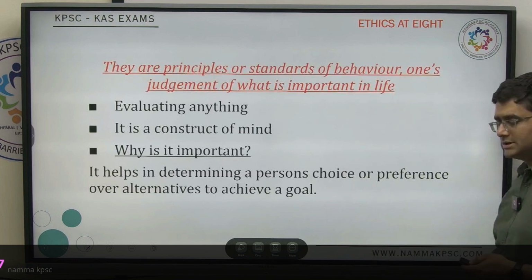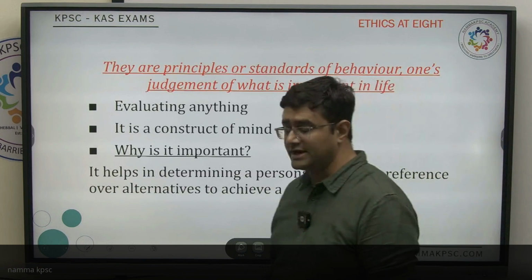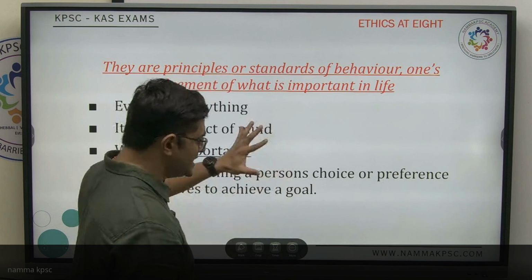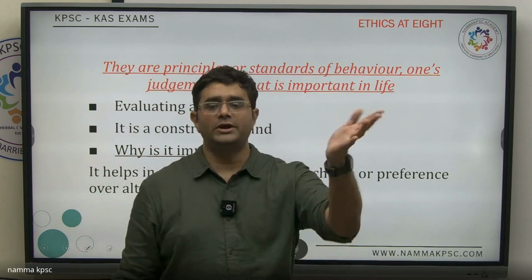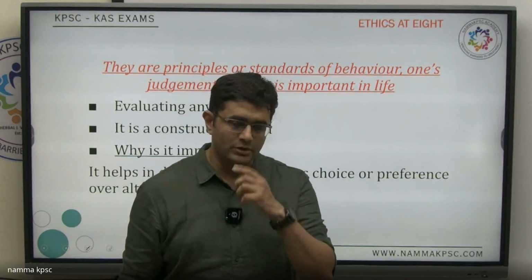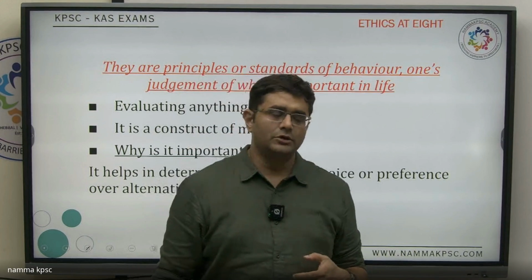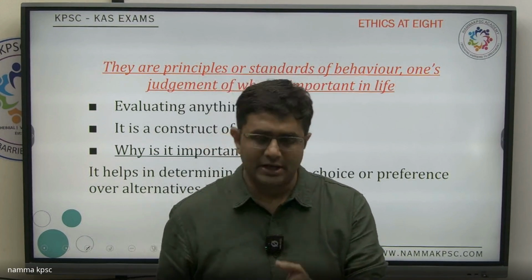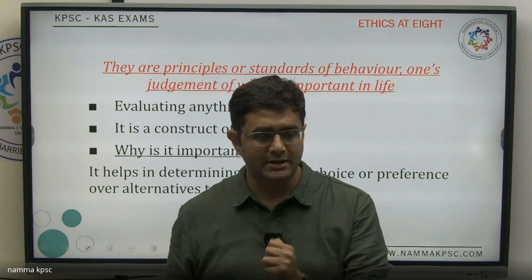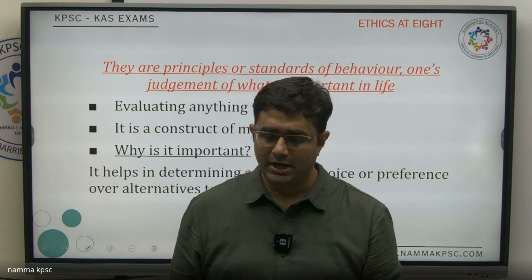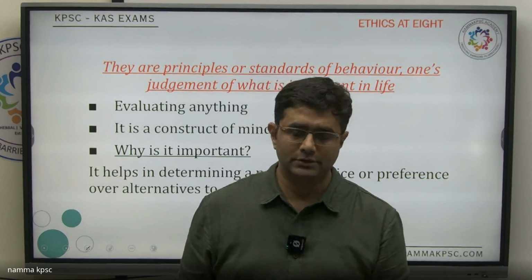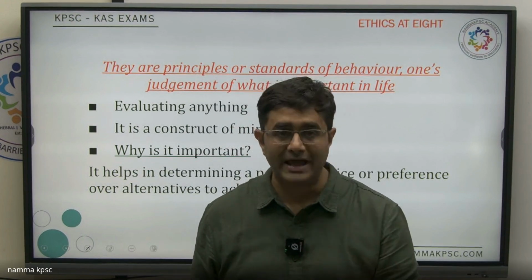Now, coming to the definition of what is value. See, values is something which we consider important in our life. That is what is value. For example, being honest. We have been taught that we need to always be honest. Being honest is a good value. Doing good is a good value, right?